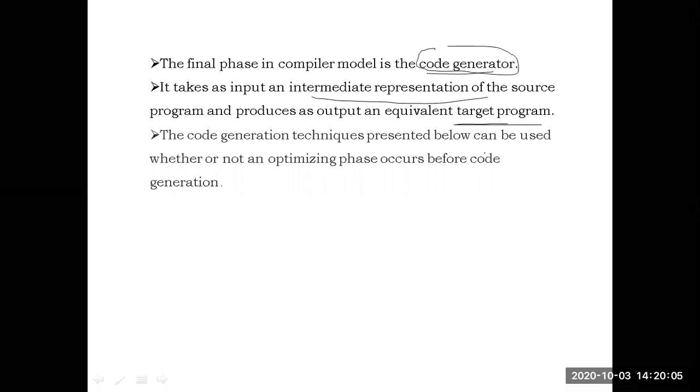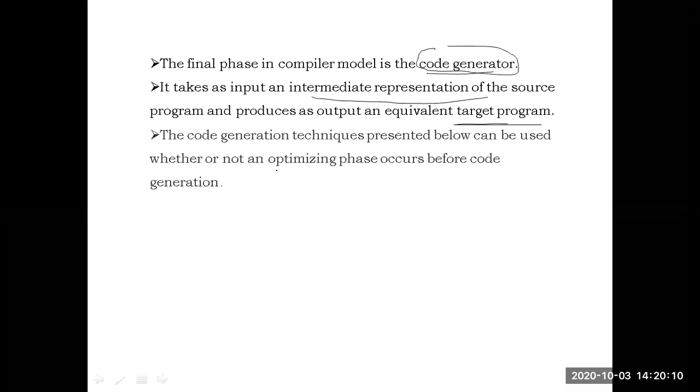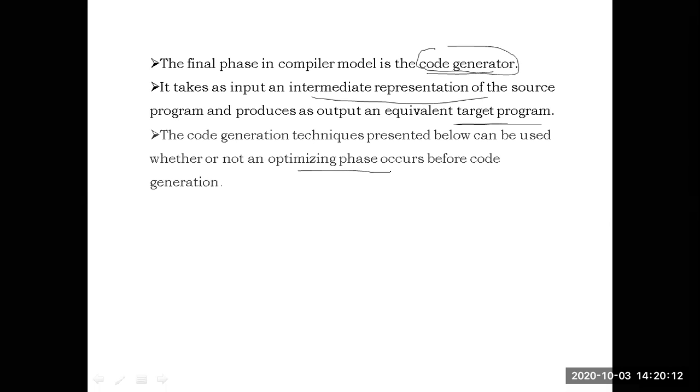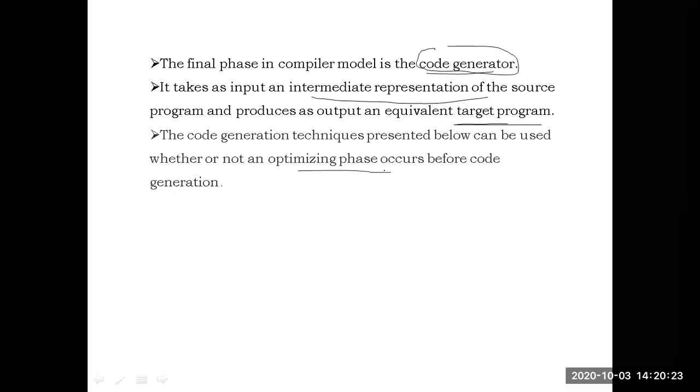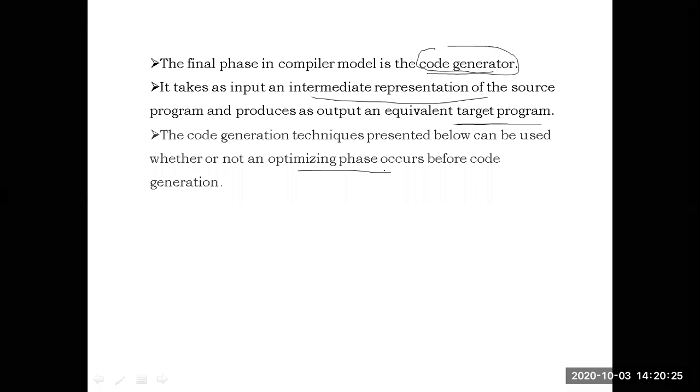The code generation techniques presented, we are going to discuss, can be used whether or not the optimizing phase occurs. The optimizing phase is generally an optional phase. If we want, we can apply the optimization phase. Otherwise, we don't want. Code optimization phase is an optional one. The code generation techniques can be applied whether or not the optimizing phase has occurred. Independent of the optimizing phase, we can happily apply the code generation phase to the intermediate code.